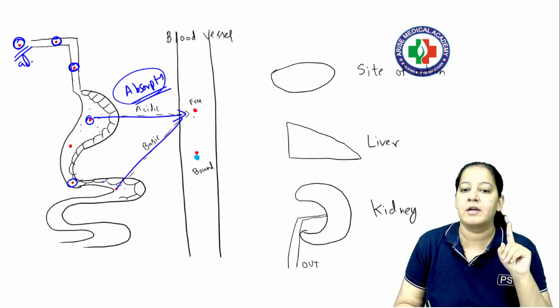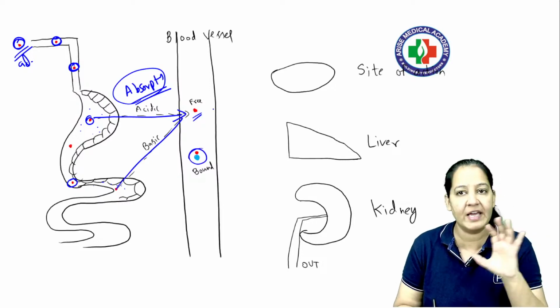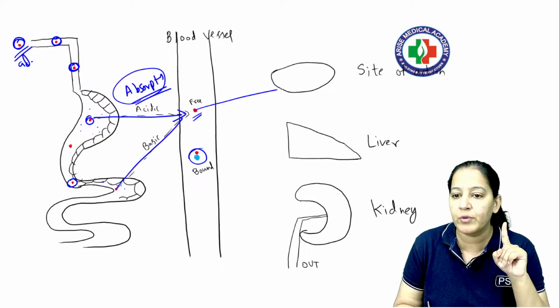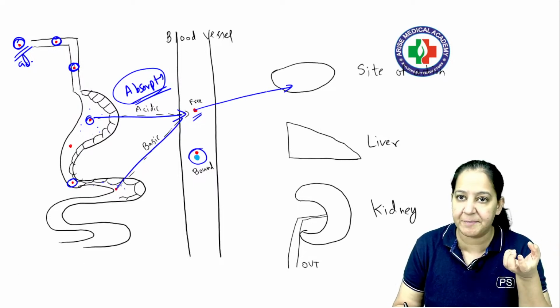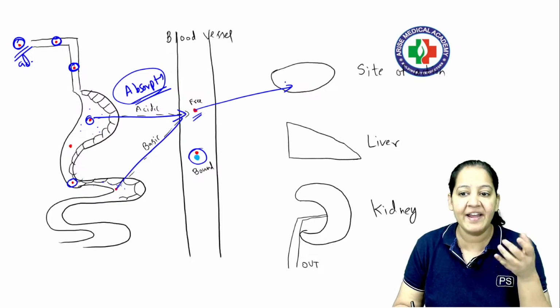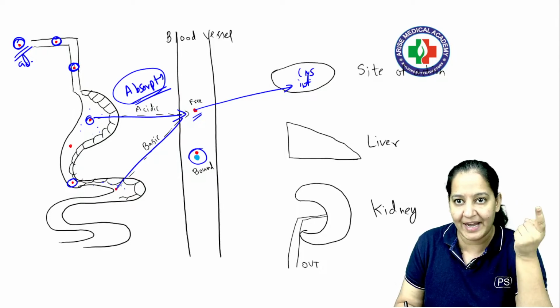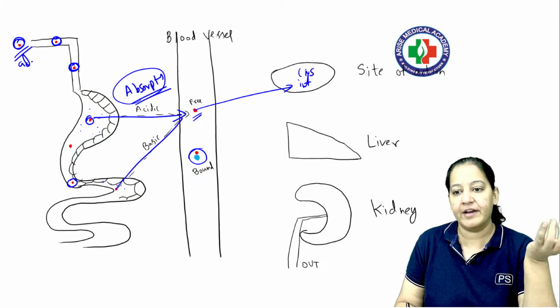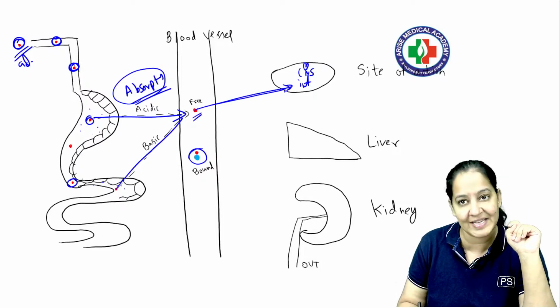After reaching the blood, some drug will remain free and some will be bound with protein. That is a different thing, leave it. Now the drug will move to its site of action, whatever the drug is supposed to be. Different drugs have different receptors. If I'm taking the drug for diarrhea, it should go to the intestine. If I'm taking the drug for migraine, it should go to the CNS, the brain. If I'm taking the drug for heart failure, it should go to the heart. Whatever is the site of action, from the blood the drug should move to its site of action.